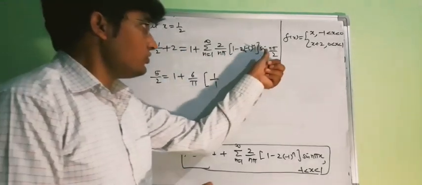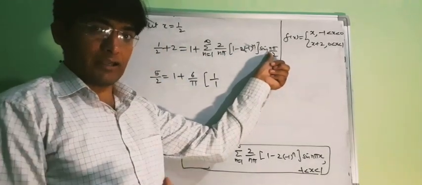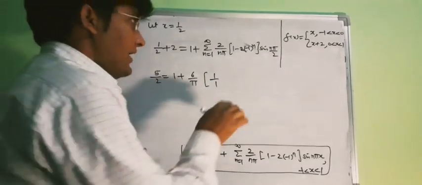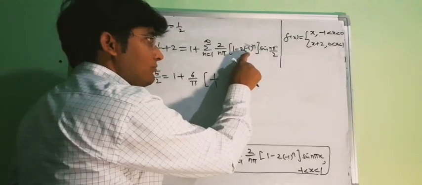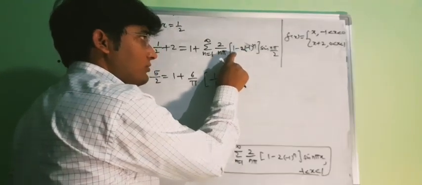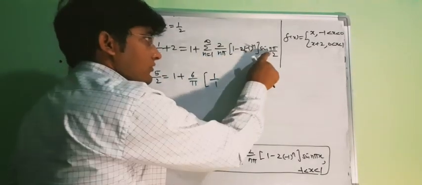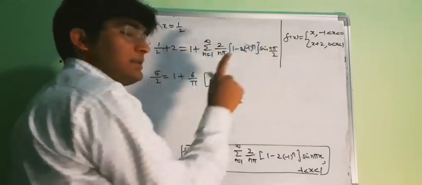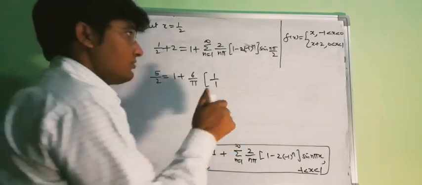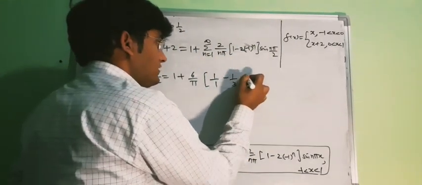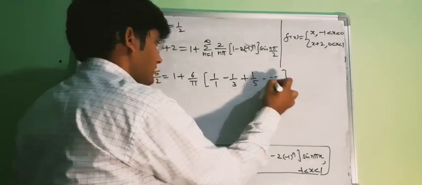Now if n is 2, then this will be sin pi, and sin pi is 0. And if n is 3, then again we will have 3, and we have already taken 6 common. So if n is 3, we will get sin 3 pi by 2, and sin 3 pi by 2 is minus 1. So we will get minus 1 by 3. Similarly, we will get 1 by 5 and so on.